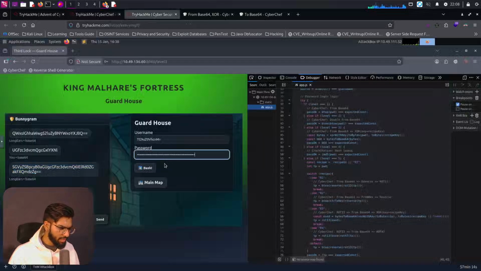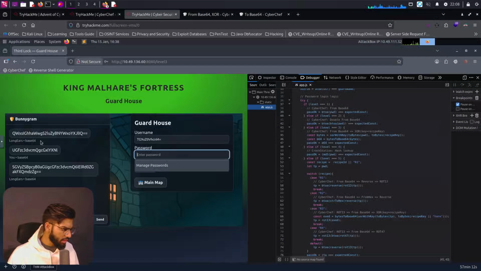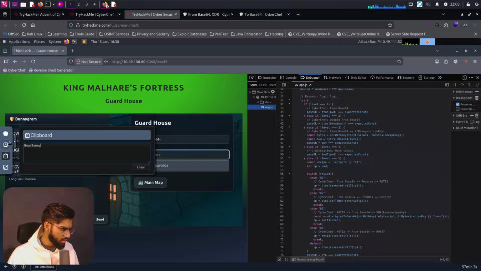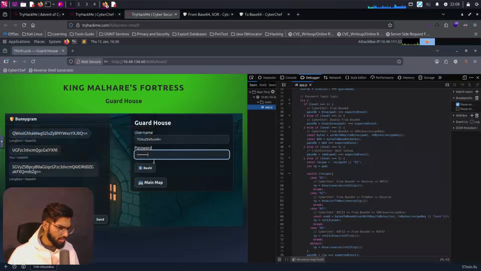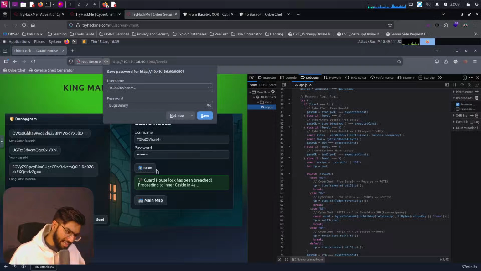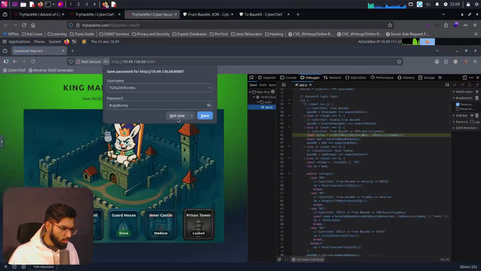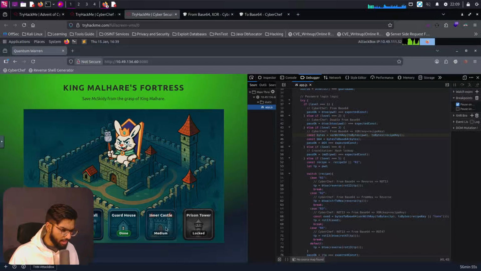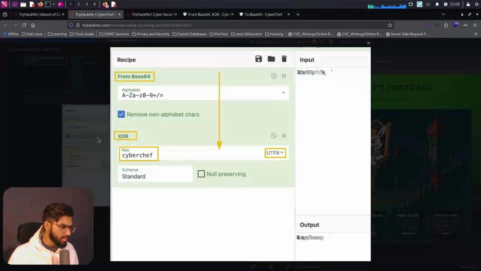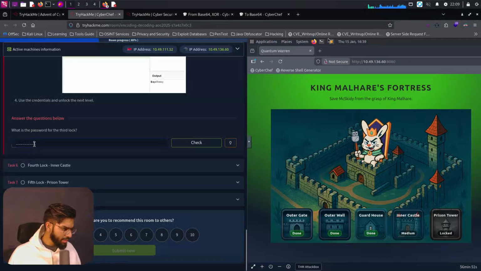Okay. Pasting in the password, not that big. Let's go to the clipboard, replace it with the password, and paste in the password, click on bash. And yes, we cracked this vault also. That's good. That's fun. So now we are left with the medium one, which is the inner castle. Let's paste in the password that we found and go to the next task.